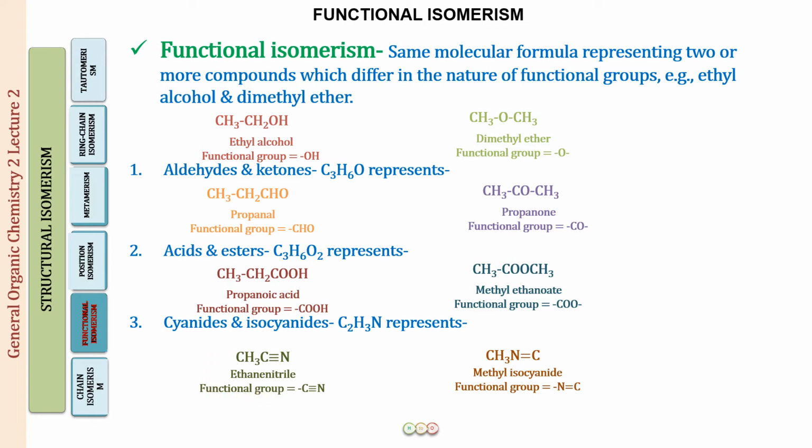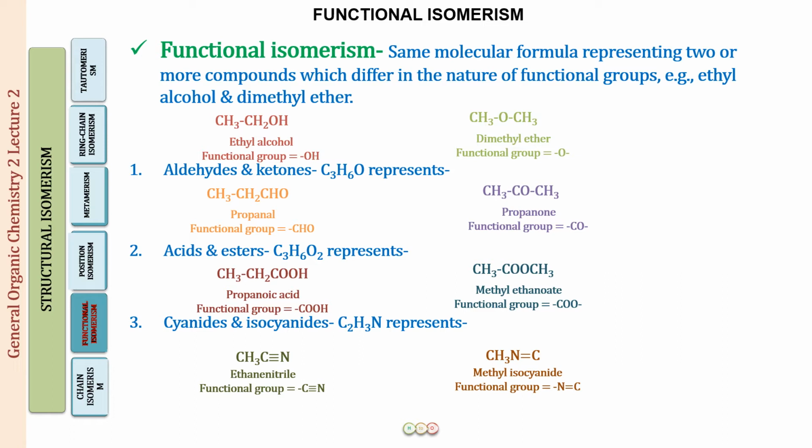The functional group is CN, whereas if it is an isocyanide, it will be the N of the CN group which is attached to the carbon of the methyl group. So this is methyl isocyanide, and the functional group is going to be NC. All right, so in all these you can now see the molecular formula is the same, the functional groups are different, and this is what we know as functional isomerism.